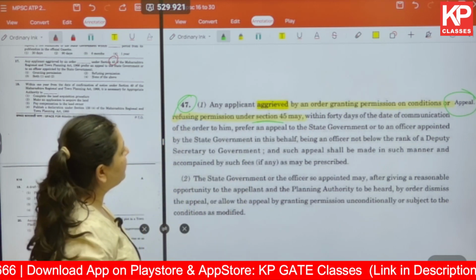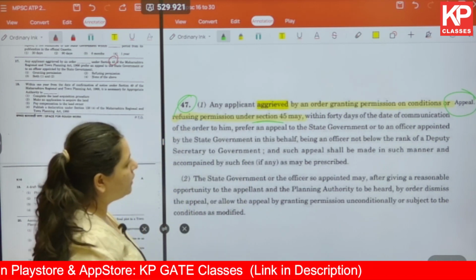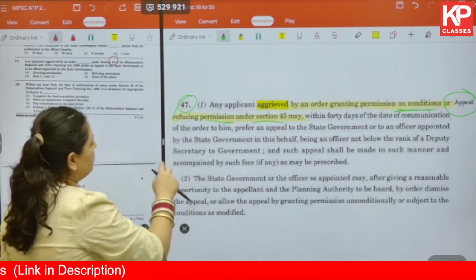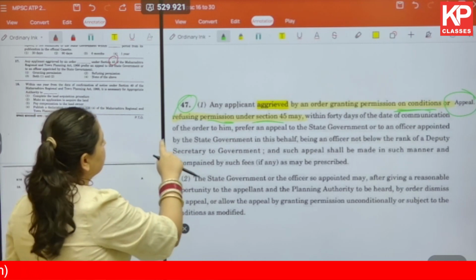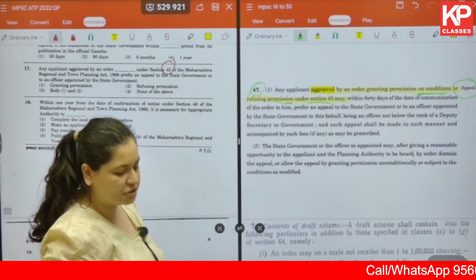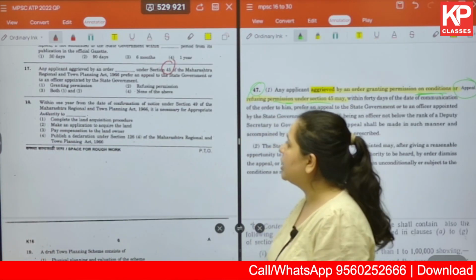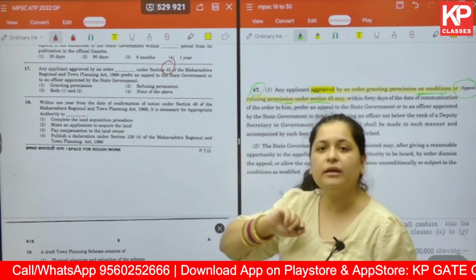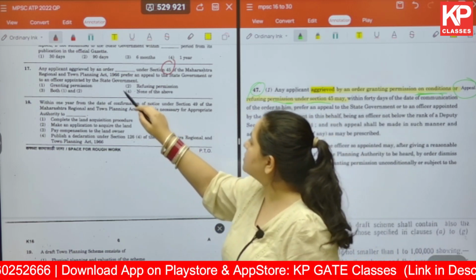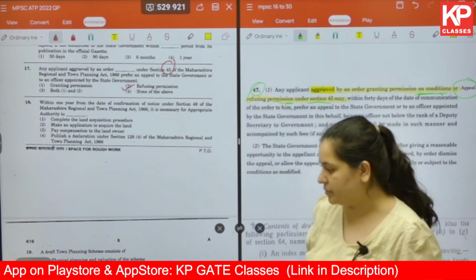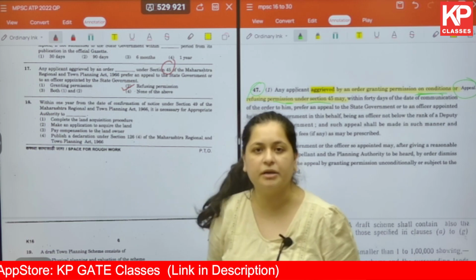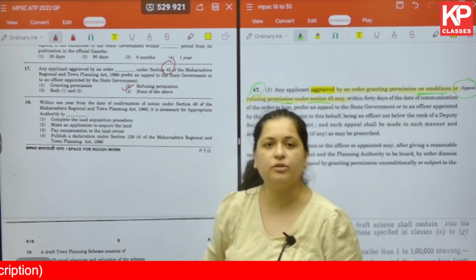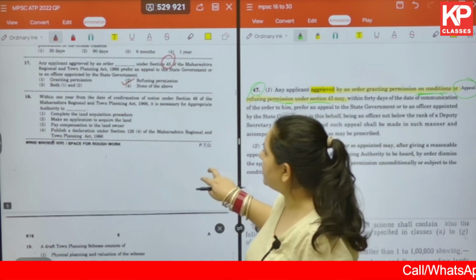Any applicant aggrieved by an order granting permission on conditions or refusing permission. So it is not granting permission that we are talking about. It is granting permission on condition or refusing it. So from these options, granting permission, refusing permission, both 1 and 2, and none of the above. So for us, the answer is going to be refusing permission. Had it been granting permission on condition, then we would have gone ahead with option number 3, which says both 1 and 2. Moving on to the next one.